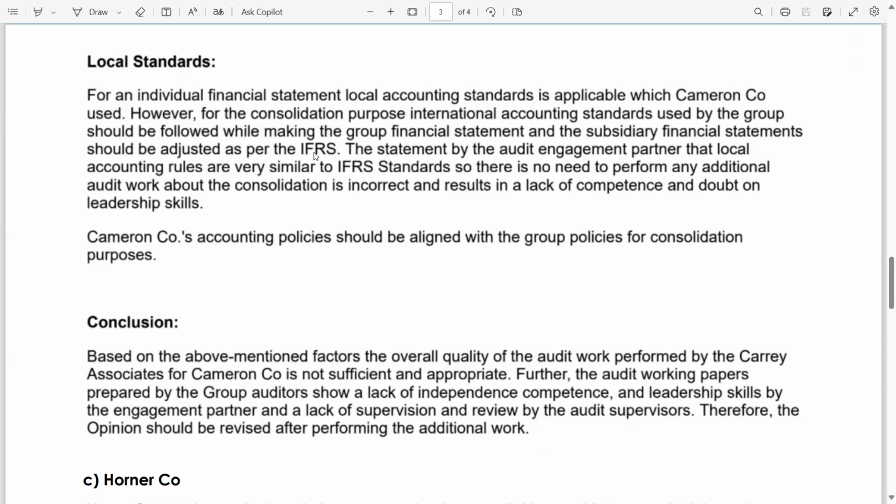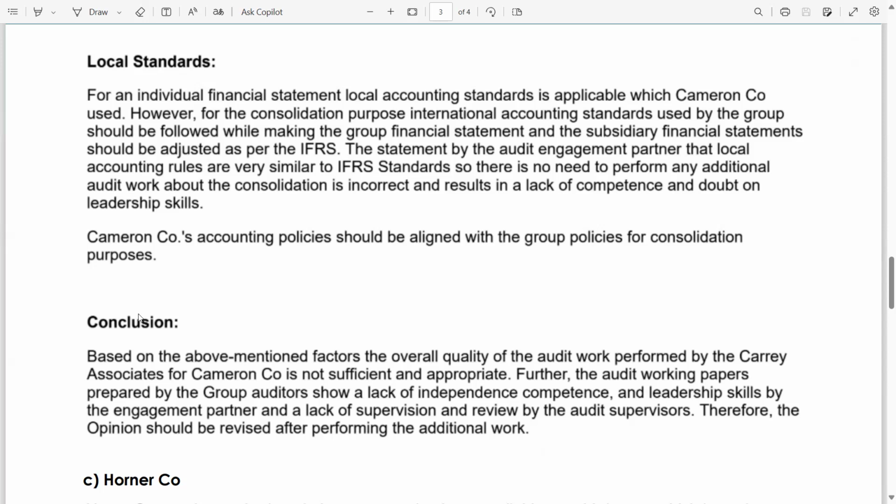The statement by the audit engagement partner that local accounting rules are very similar to IFRS, so there is no need to perform any additional audit work about the consolidation, is incorrect and results in a lack of competence and doubt on the leadership skills. Like, why has the audit engagement partner recommended this thing? Cameron Company's accounting policies should be aligned with the group policies for consolidation purposes.